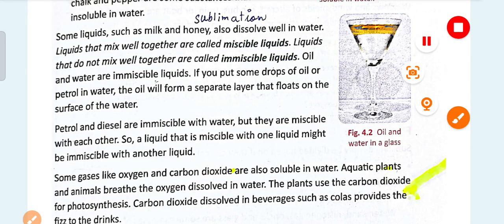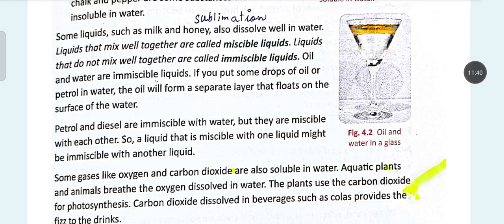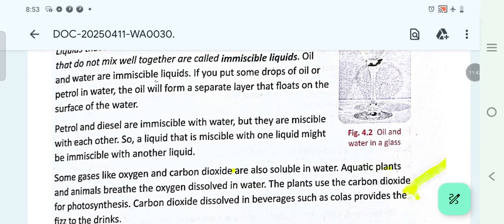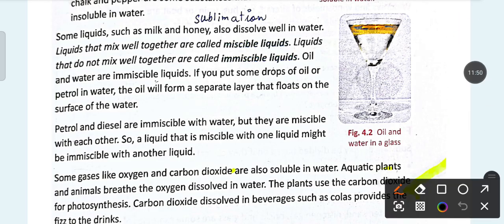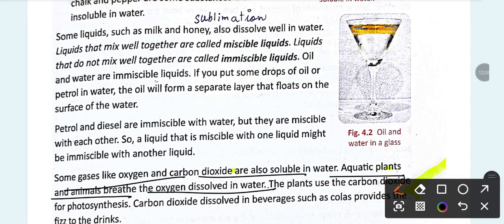Some gases like oxygen and carbon dioxide are also soluble in water, and aquatic plants and animals breathe oxygen dissolved in water. That's what we just said, that anything from gases to solids can be dissolved in water.